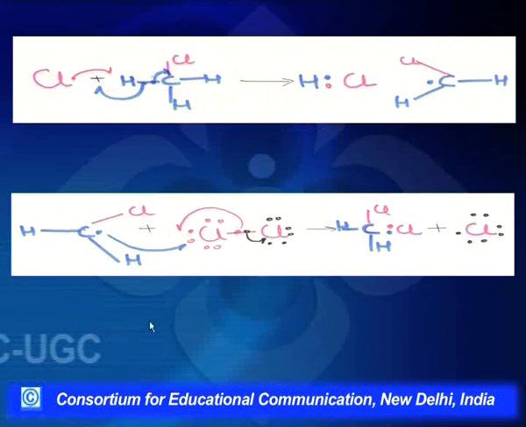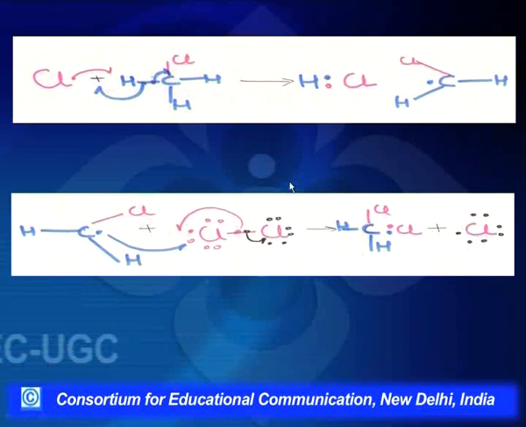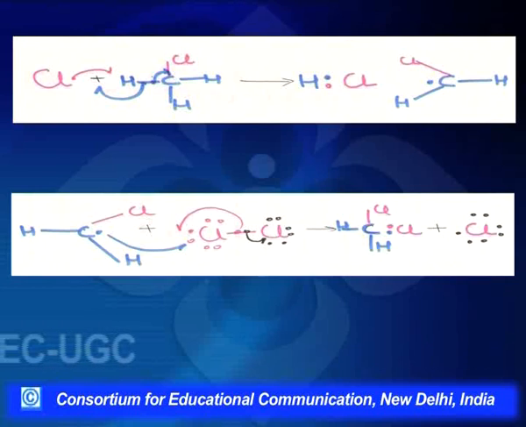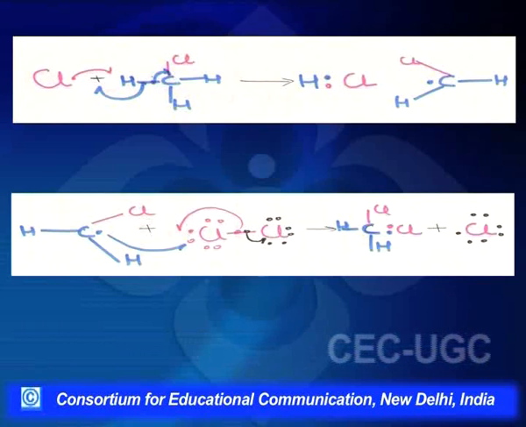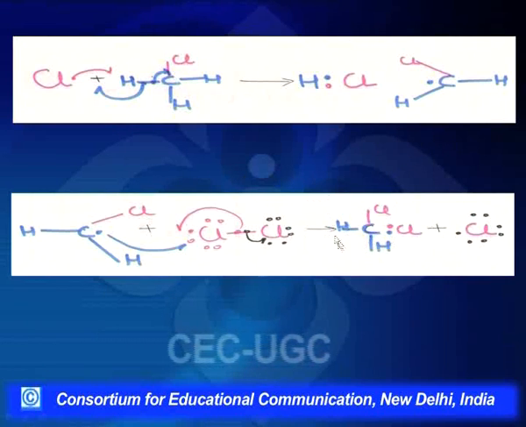Now this chloromethyl free radical goes again and reacts with a chlorine molecule, giving us dichloromethane and a chlorine free radical. So we see that a number of side reactions are going on simultaneously. First, chloromethane is being formed. When enough chloromethane has been formed, it may go and react with another chlorine free radical and itself be converted into dichloromethane.